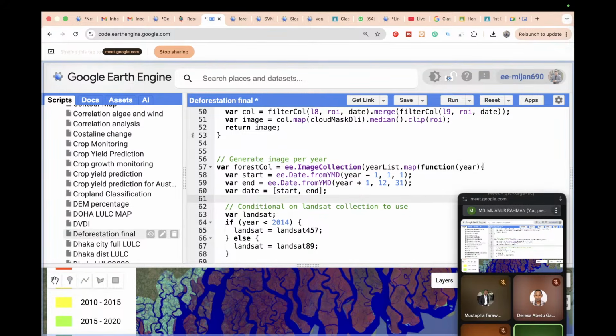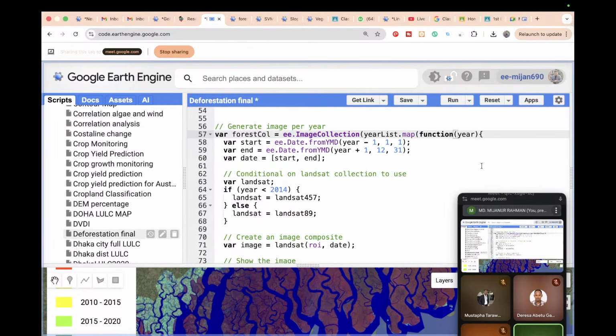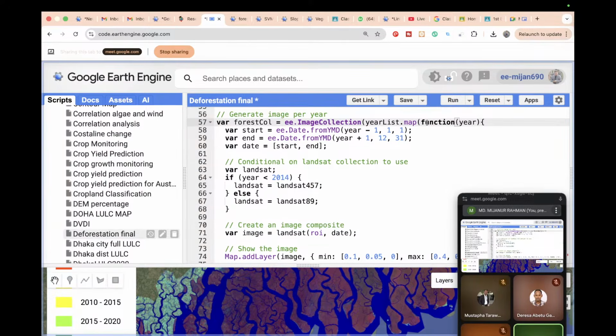This is the way we create a function. You can see we just create a function in here again. In this code we use different types of functions. This type of thing you can also do manually. It is also possible, but we need to write a lot of code. But when you apply a function, we write very little code. Mainly this type of code we can reuse again and again, and then we can easily apply it. So in this code, first of all, we simply create the function.